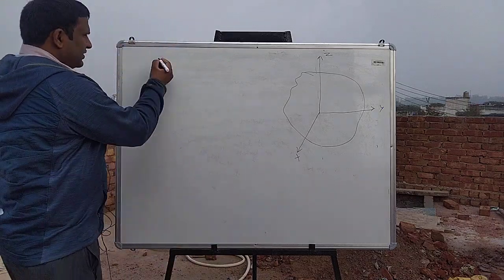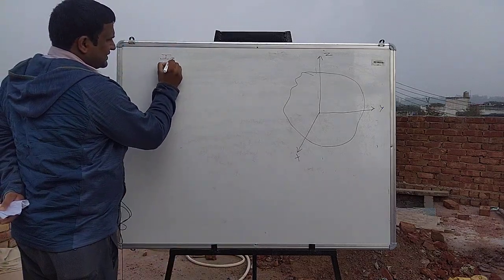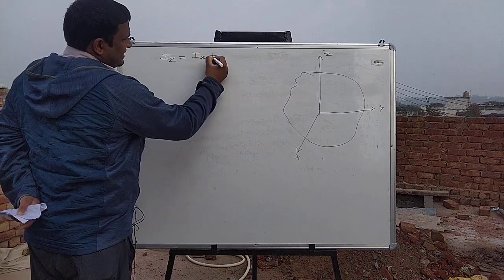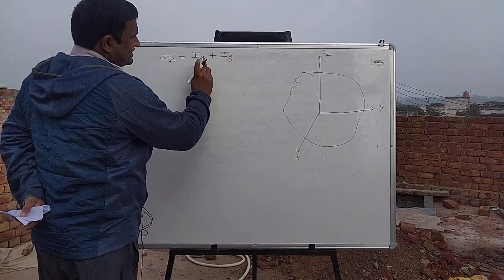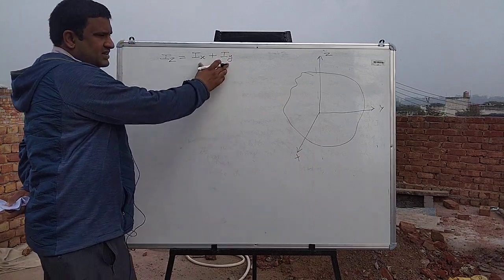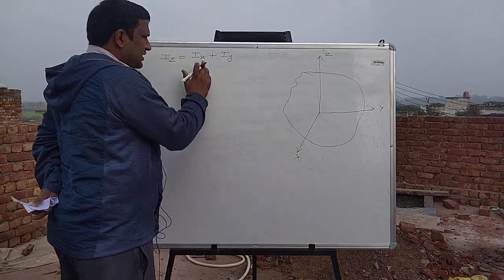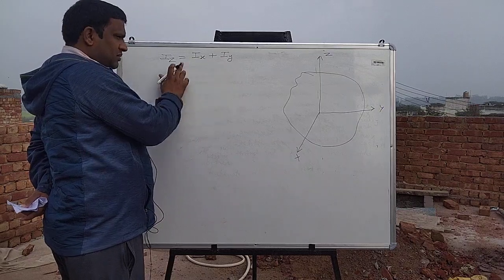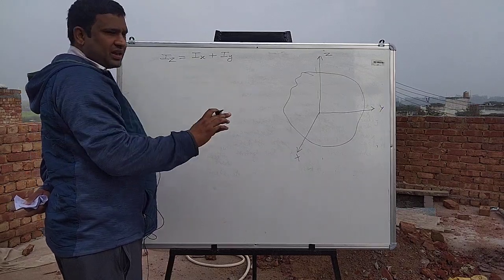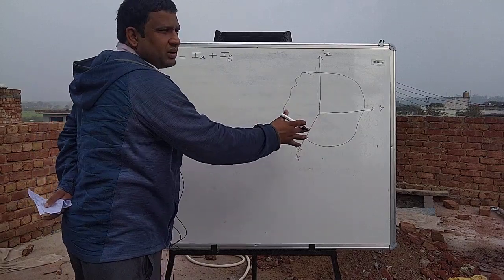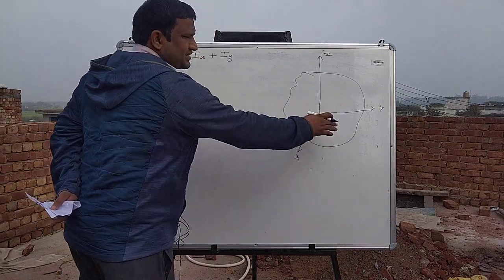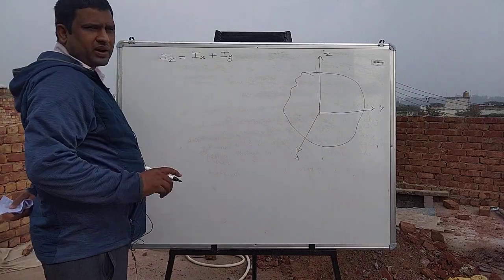So the moment of inertia about z axis is equal to the sum of moment of inertia about x axis and y axis. तो ये हमें प्रूव करना है.